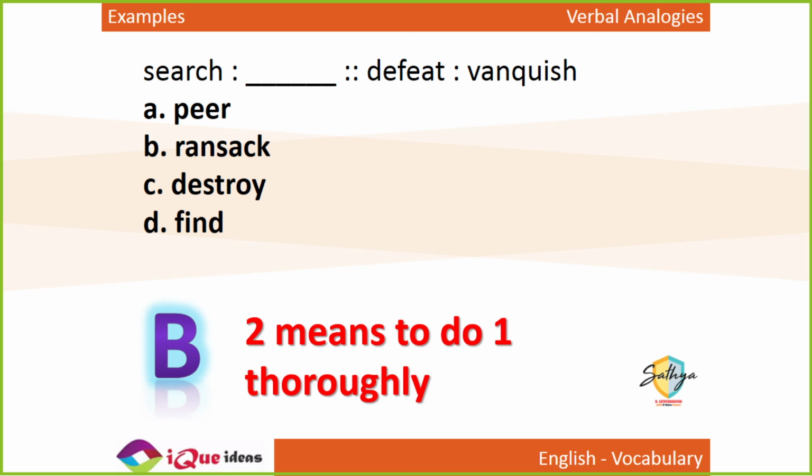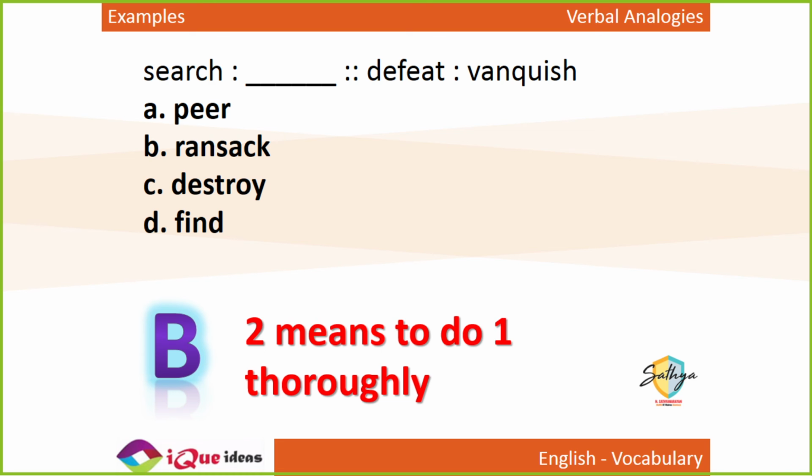Yes. Peek, Kathy, yes. Peek also means to look. To peer at something, to peek at something, right? No. See, to defeat thoroughly is to vanquish. To search thoroughly is to ransack something. Ransack does not mean destroy.